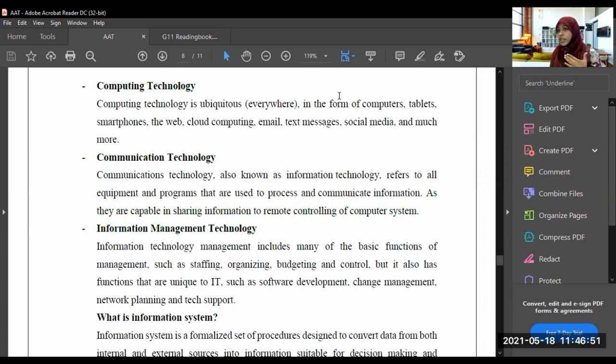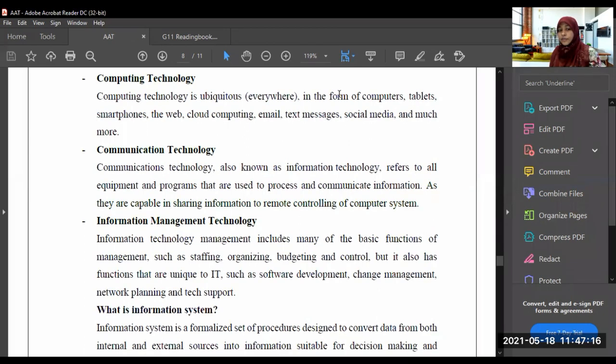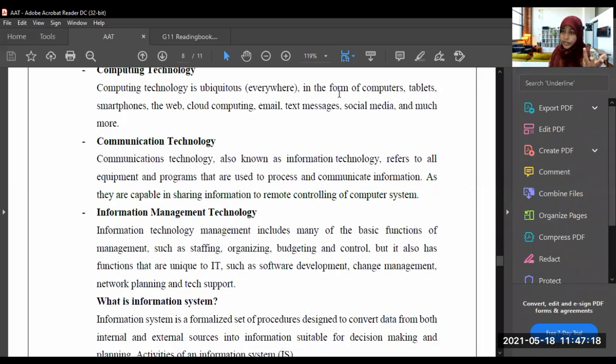To exchange, from one place to another place, or from one person to another person. So these are called communication. To communicate this technology, there should be a computer system. So these are controlled by computer systems.